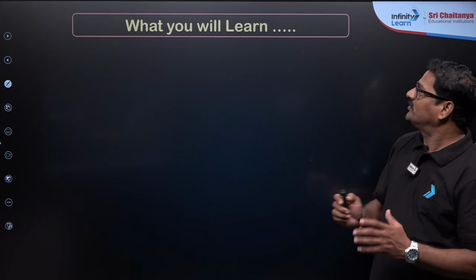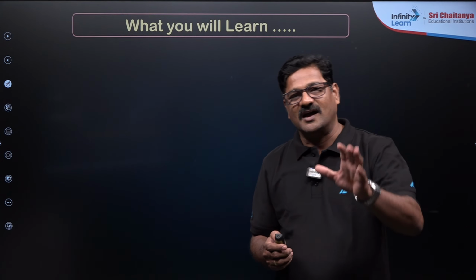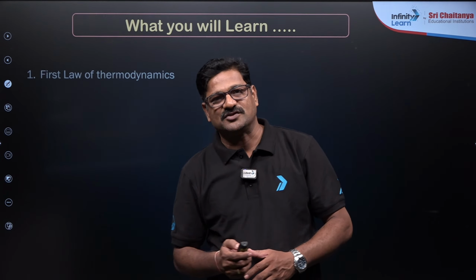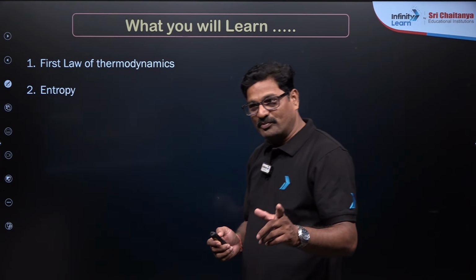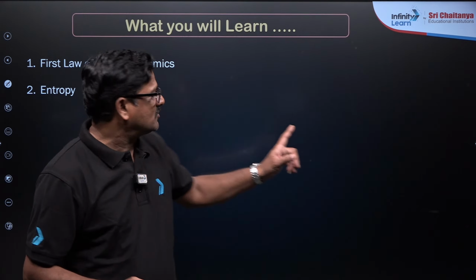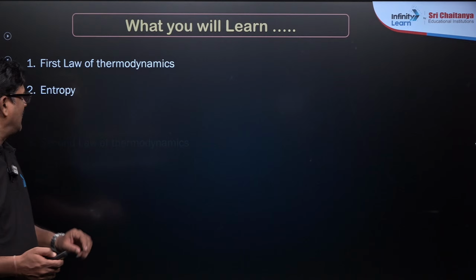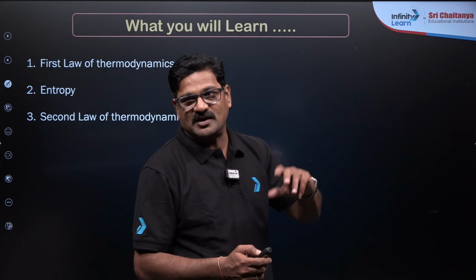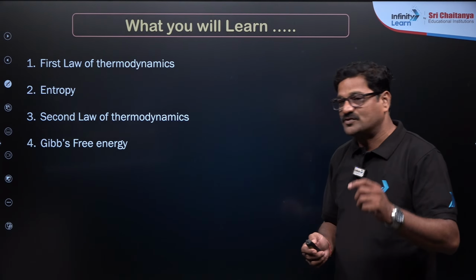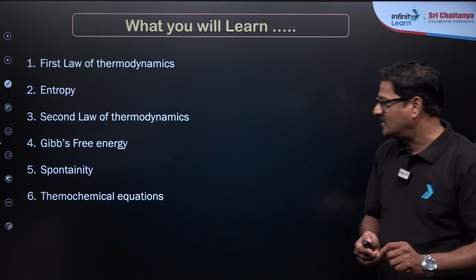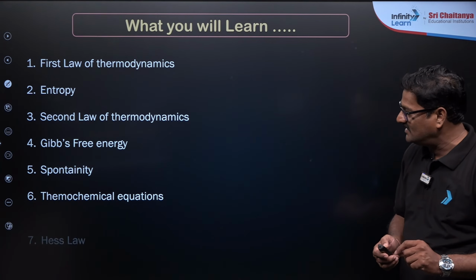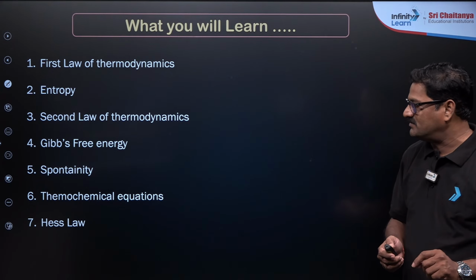And what you learn in thermodynamics. I just want to give the list of the thermodynamics topics here. First law of thermodynamics and entropy, and today most concepts are going to be discussed, entropy, second law of thermodynamics and Gibbs free energy change and spontaneity, and thermochemical equations and Hess law of constant heat of summation.